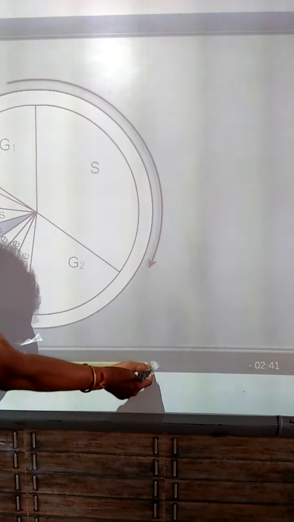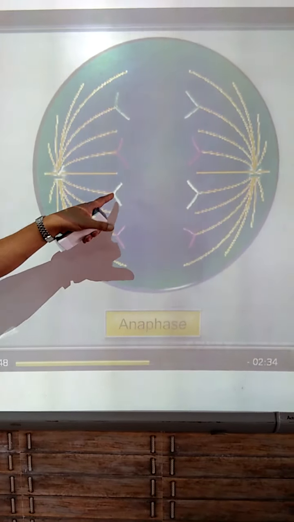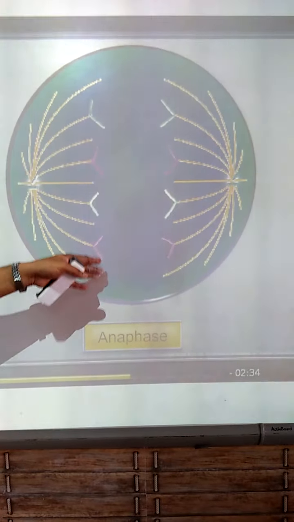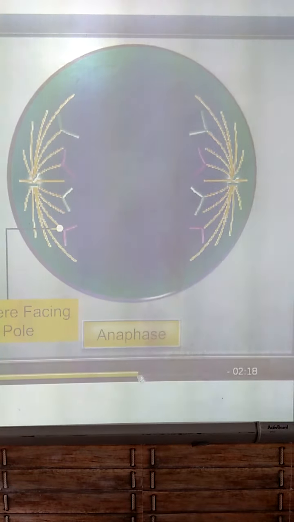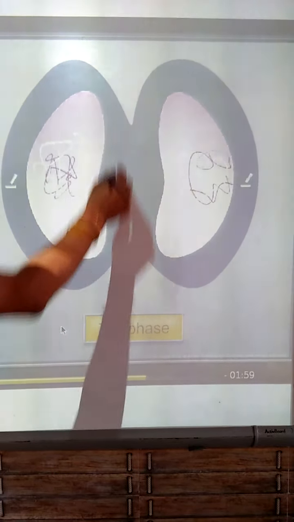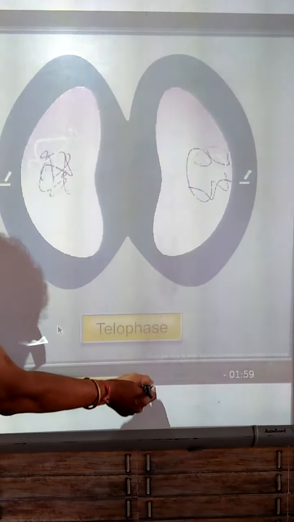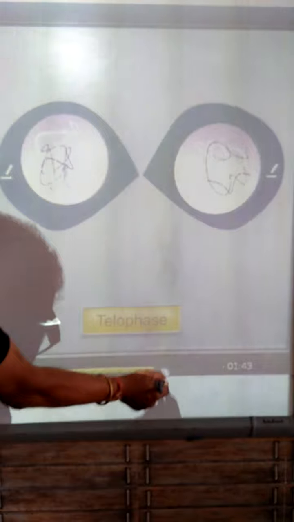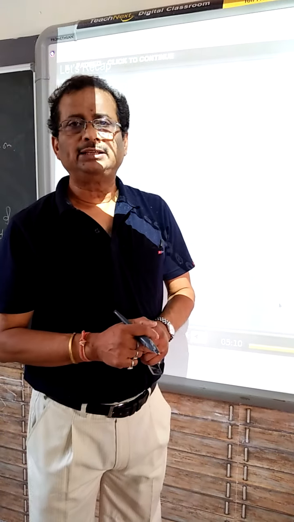Now the pulling occurs after metaphase. This is the anaphase, where the chromosome splits from the centromere and the chromosomes are pulled apart by the spindle fibers. And after the anaphase, we have the telophase, where the cytokinesis has already started and the chromosomes are separated, and after telophase, we have the phase of the cytokinesis. Now, we'll go and study this in detail. So, this is the overall view of the process of mitosis. Thank you very much. Have a good day.